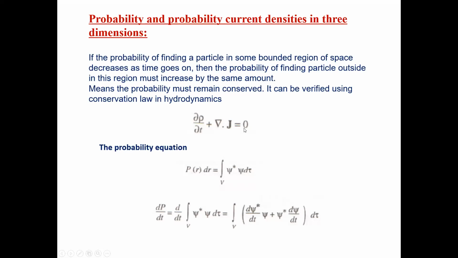with this classical equation, and that will give us a new quantity that is called the probability current density। So how to get this? It is very simple to derive that probability current density expression। We already know the probability is given by, suppose P(r) dr is the probability of finding a particle at position r। So that is mathematically given by the integral of psi asterisk psi d tau.